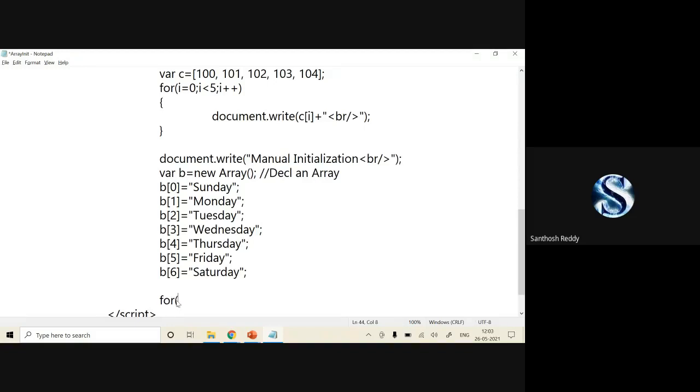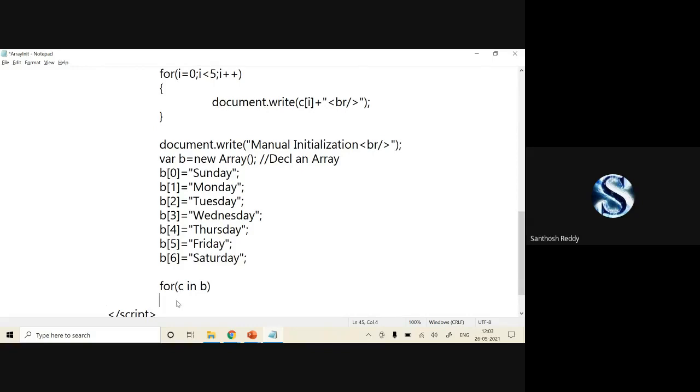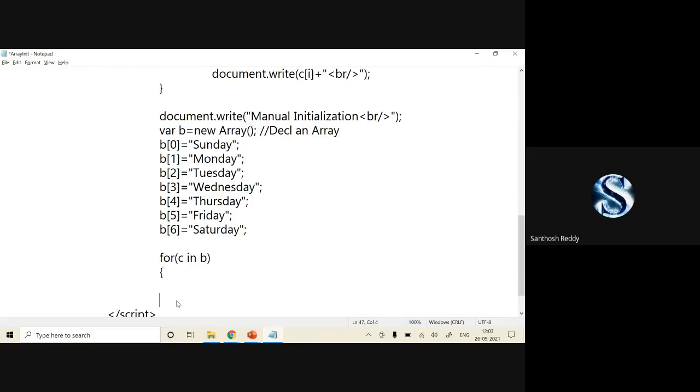For keyword, one local variable I'll declare as i, or I'll declare it as c, then in, sorry, it's not colon, it's in, and you have to specify the array name. My array name is b. Now I'm going to open and close parenthesis.